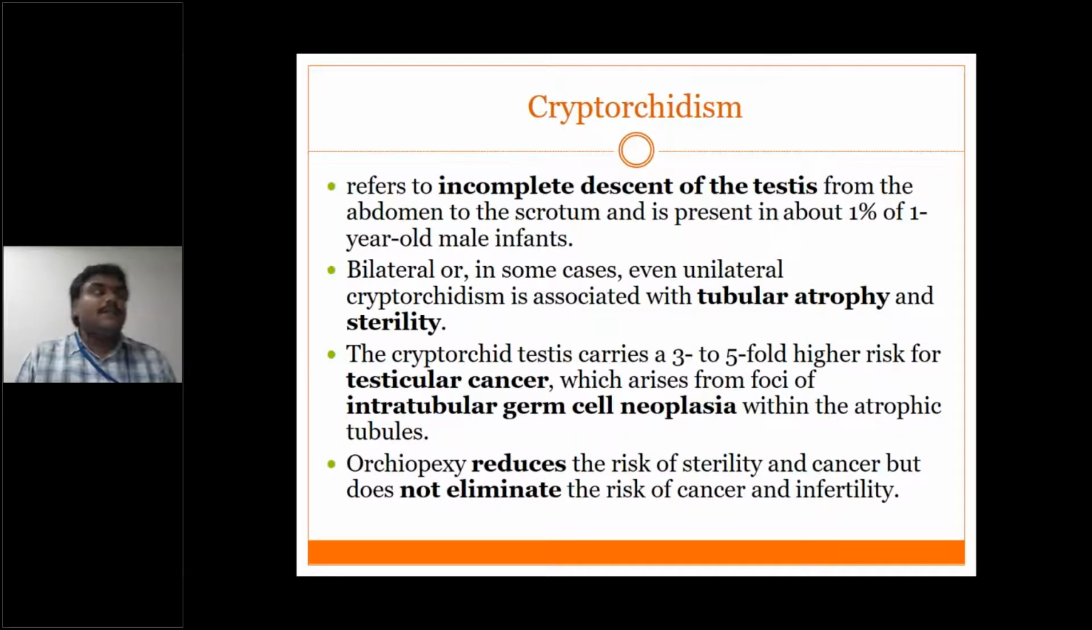That's all about cryptorchidism. It may come as a 2 marks or 4 marks question. The importance of it is the tubular atrophy and sterility, and the formation of tumors, neoplasia, germ cell tumors.